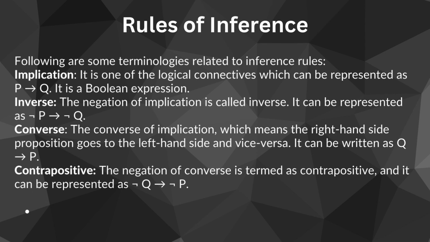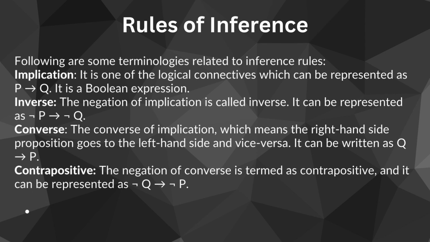The inverse of implication P implies Q is formed by negating both the antecedent and the consequent, that is not P implies not Q. It states that if P is false, then Q must also be false. However, the inverse does not necessarily have the same truth values as the original implication.